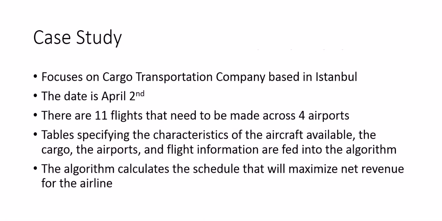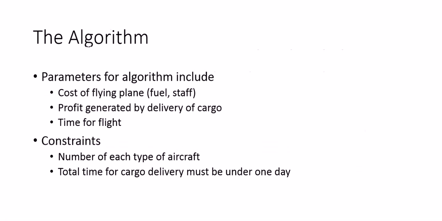The case study focuses on a cargo transportation company based in Istanbul. The date is April 2nd. There are 11 flights that need to be made across 4 airports. The input to the algorithm is tables of the characteristics of the aircraft available, the cargo, the airports, and the flight information. The algorithm calculates the schedule that will maximize net revenue for the airline.